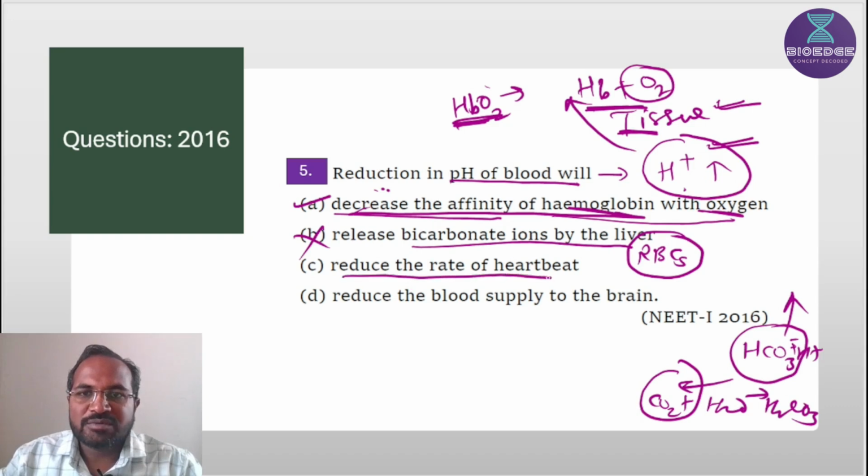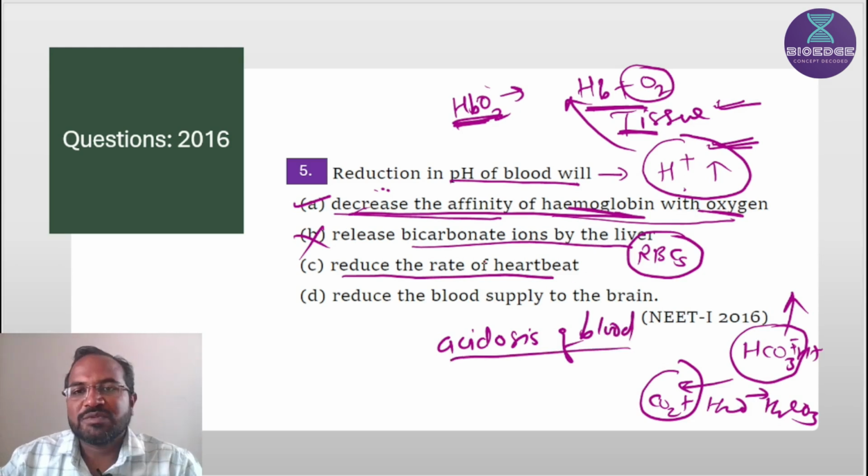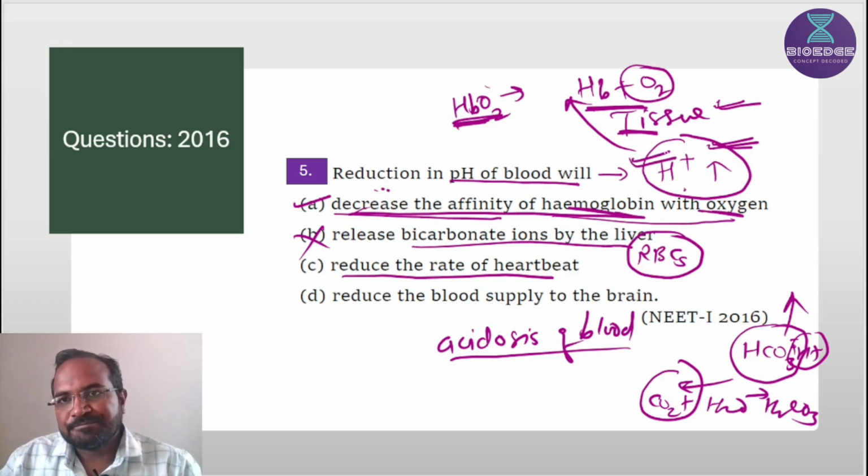Reduce the rate of heartbeat. If H plus ions are increased, what is the significance? This condition is called the acidosis of blood. Blood becomes acidic in nature. Why? Because H plus ions are increased, and if there is acidosis of blood, the body wants to remove the excessive carbon dioxide. Why are these H plus ions formed? Because of the carbon dioxide, and this means the body is not able to remove the excessive carbon dioxide, and it leads to the acidosis of blood.